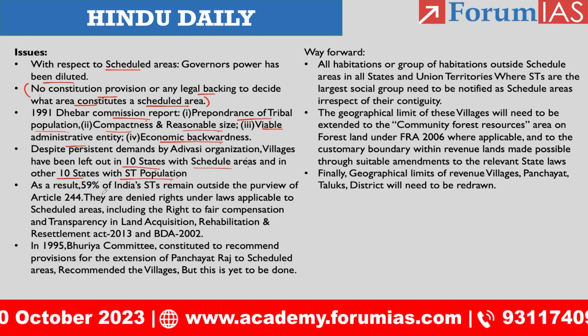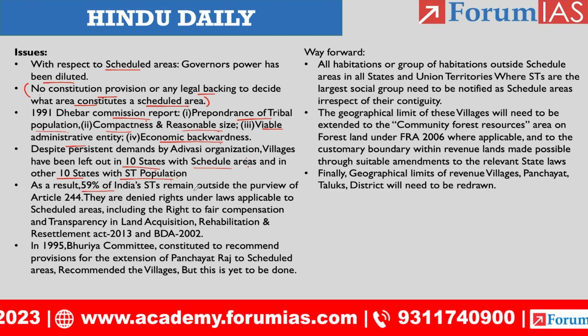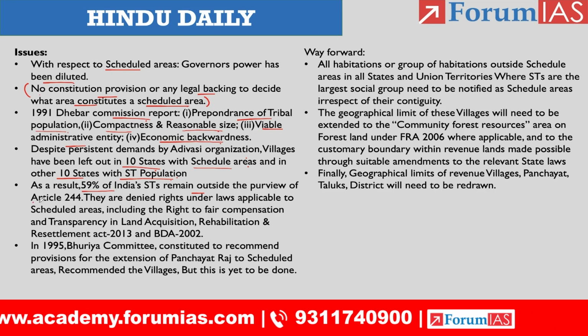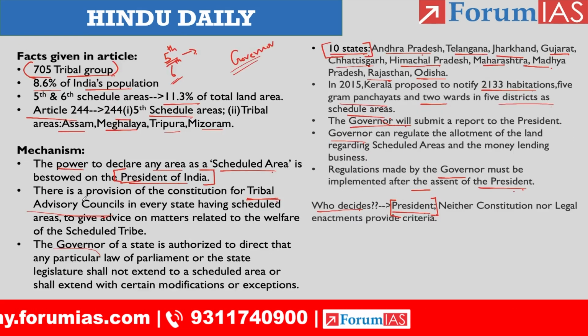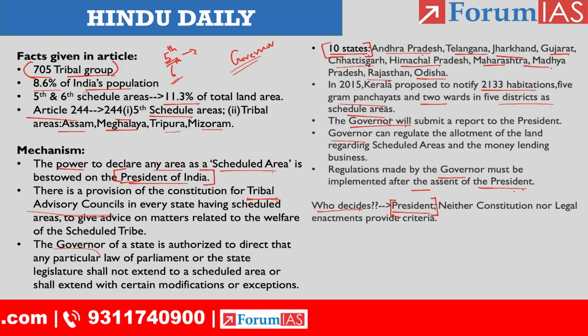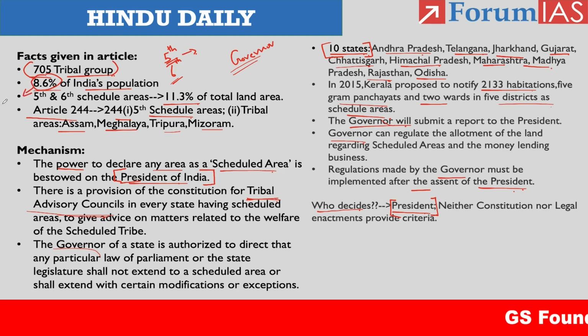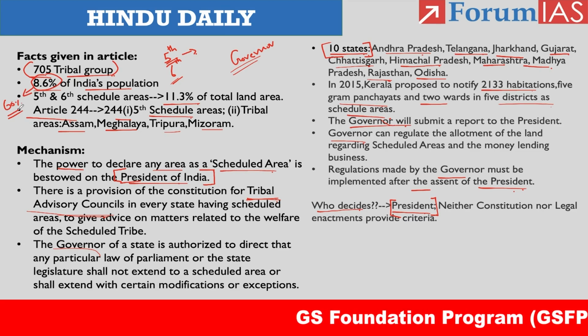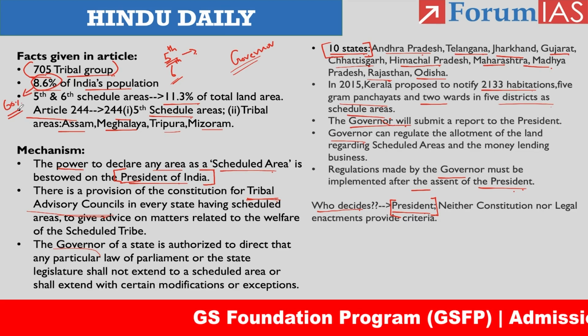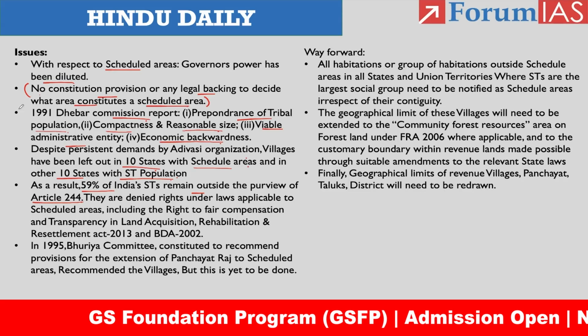As a result, 59% of STs remain outside the purview of Article 244. So here we have almost 8.6% of the population, right? They constitute almost 8.6% of India's total population. Within that, 60% of the people are staying outside the purview of the 5th Schedule, okay? So this is what the article has been stating.